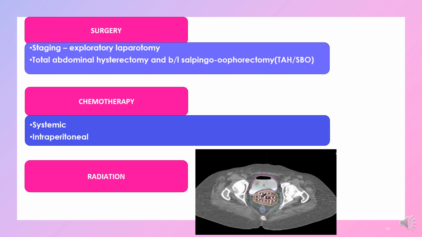As far as tertiary management, we can do staging. We talked about that exploratory laparotomy, so it's going to let us know if that ovarian cancer has perforated the uterus and if it's in the areas surrounding the ovaries. A total abdominal hysterectomy, and this is called a hysterectomy and a bilateral salpingo-oophorectomy, which means we're taking out the ovaries as well.